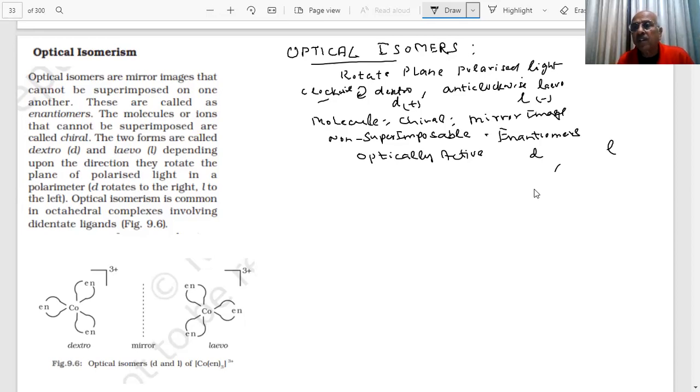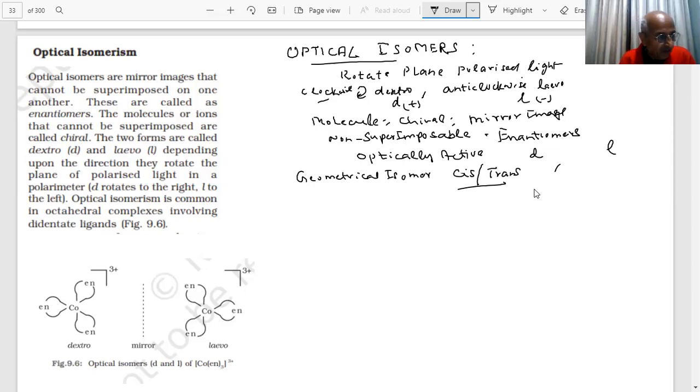A very important question is coming in the paper, student, based on this optical isomerism. Now the question is, we are writing geometrical isomers. How many? Two. Cis and trans. Now the question is, will both be optically active or not? That is the question. How will we decide whether they are optically active or not?